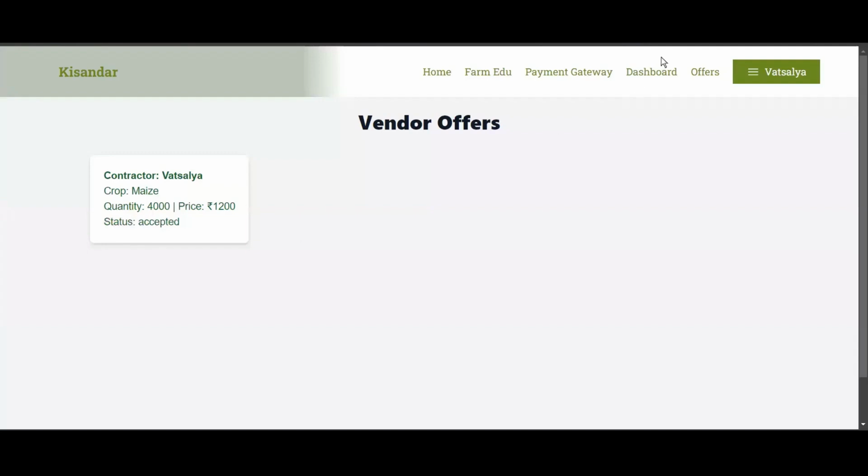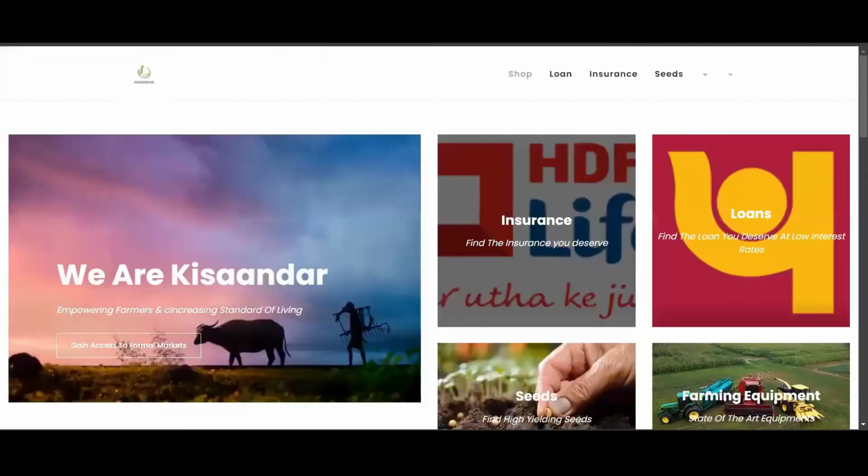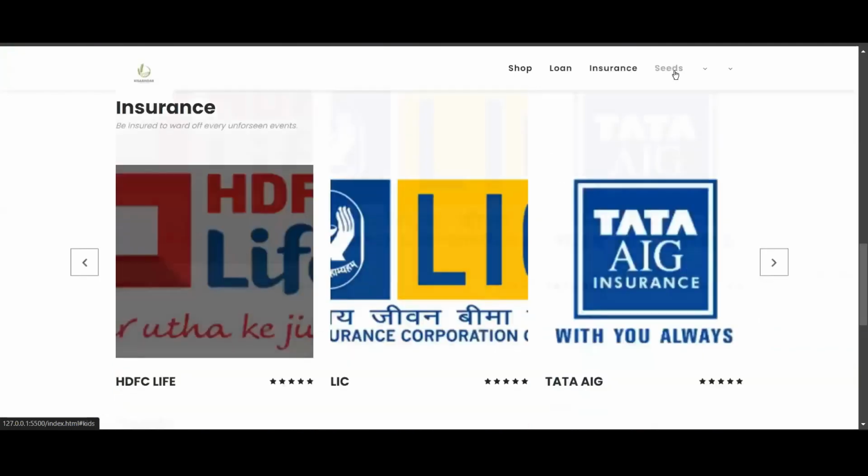Now, apart from that, we have a chat app in our product to make sure that there is seamless messaging and communication between both the parties, as well as we have our own e-commerce shop. Here we provide the farmer with loans, insurance, seeds, and different farming equipment.